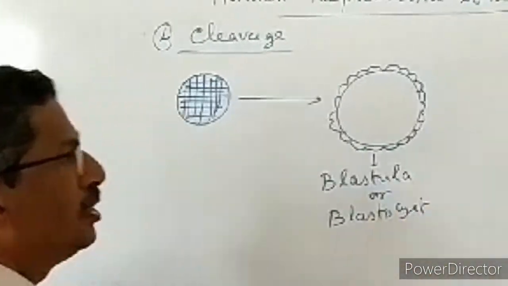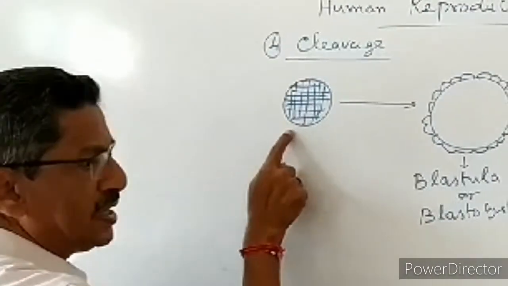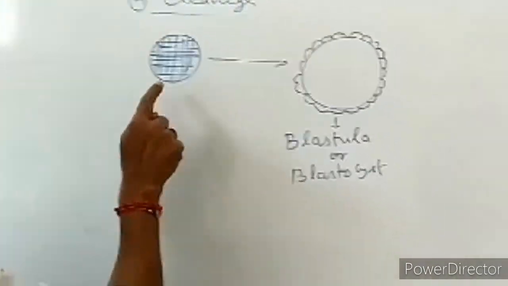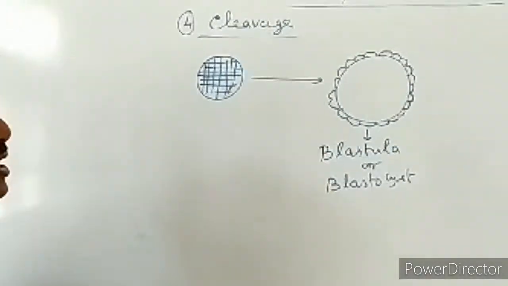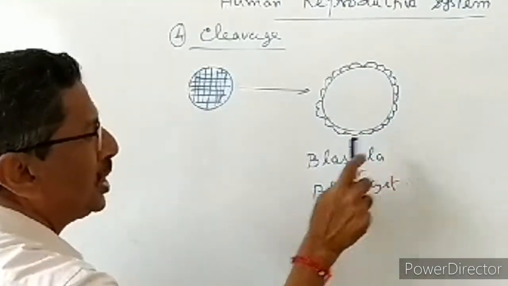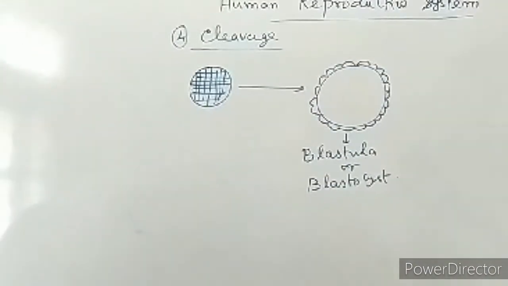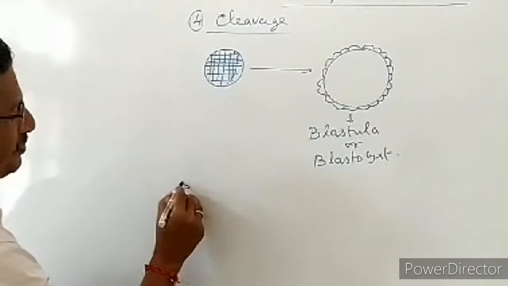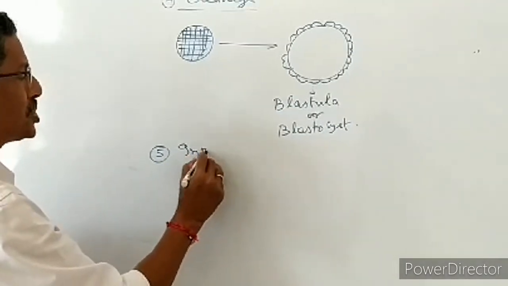So during cleavage, one single large zygote is repeatedly dividing by mitosis, and finally it is forming a hollow spherical ball-like structure called blastula or blastocyst. That is called cleavage.